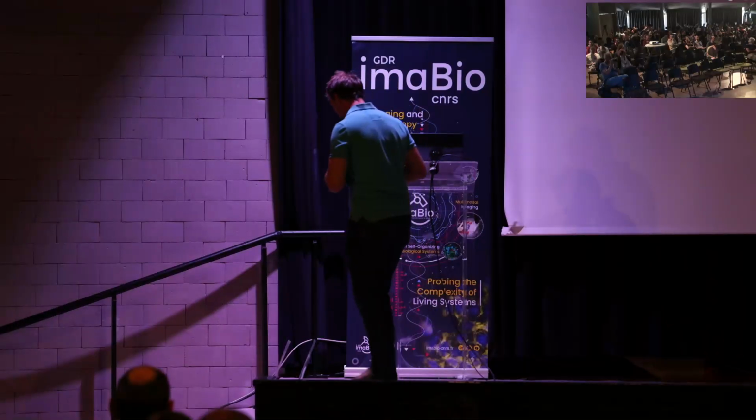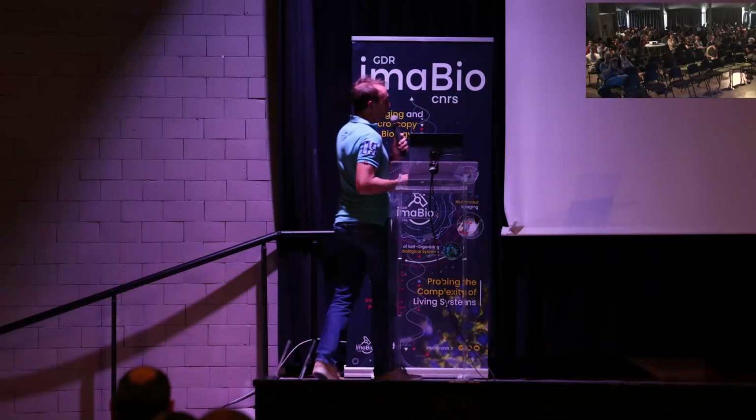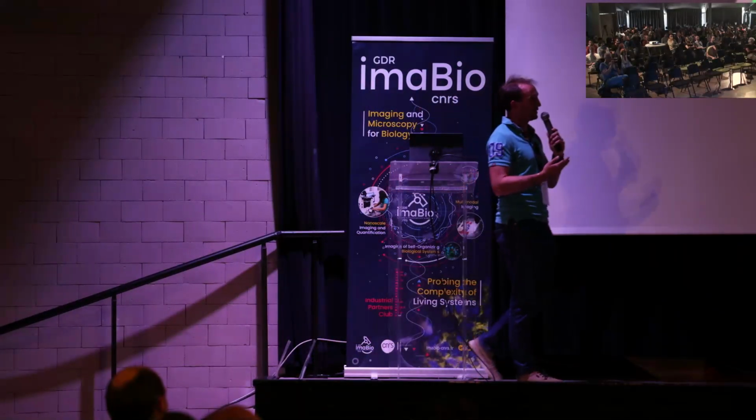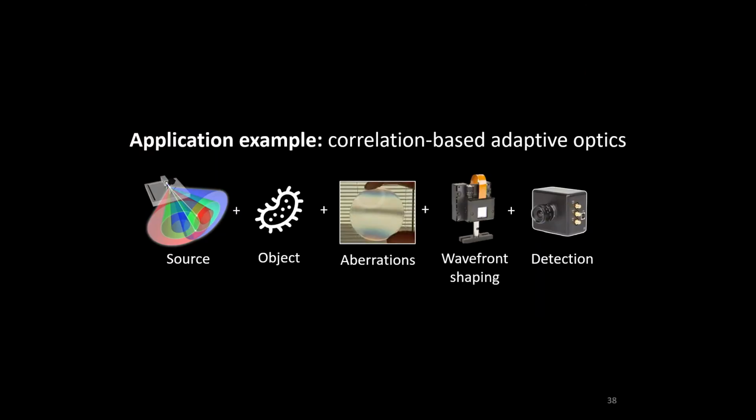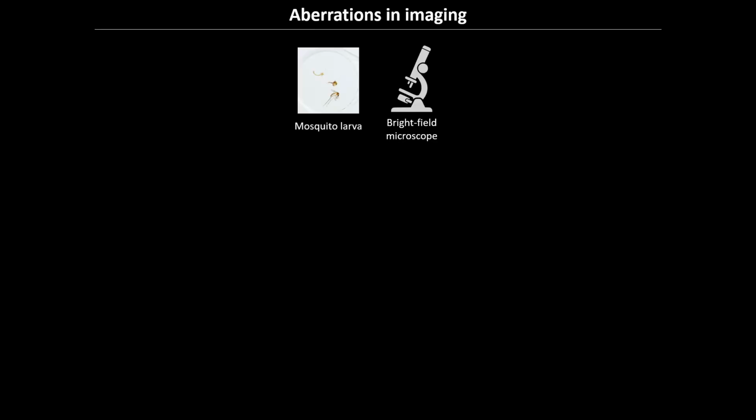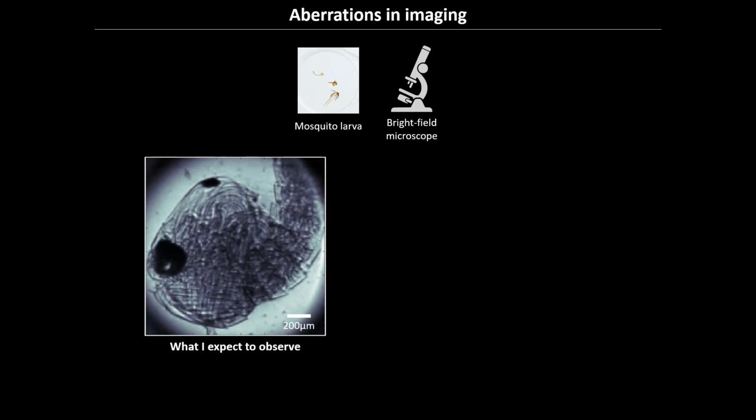All right, I will keep going then and show you one of the recent work we have done using this ability to measure correlation with the source in situation when we have an imaging system with some aberration in the system. All right. So as you all know, when you use a very simple microscope like a bright field microscope, in that case you observe mosquito larvae, very, very basic standard bright field microscope. This is what you expect to observe.